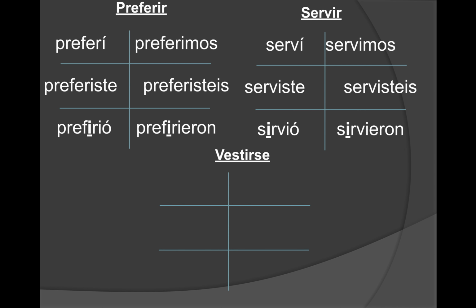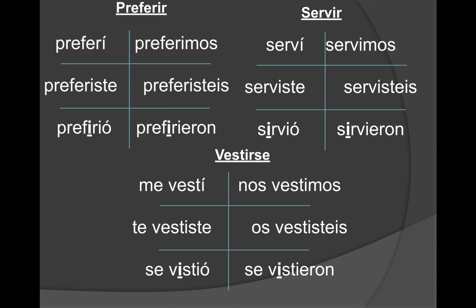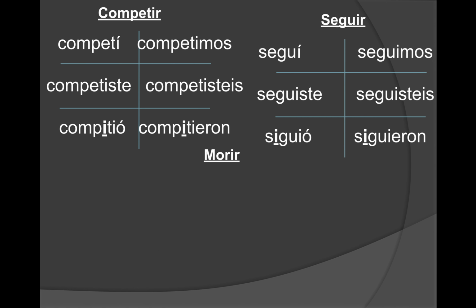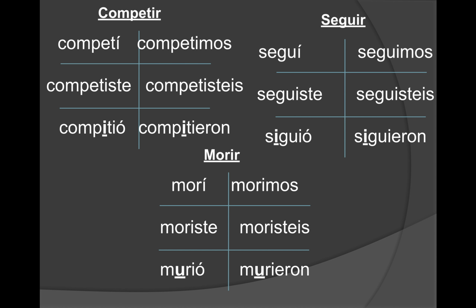Vestirse, again, reflexive and stem change. So it's going to become me vestí, te vestiste, se vistió, nos vestimos, os vestisteis, and se vistieron. I'll throw the other verbs up so you can get those down if you'd like to pause to copy those down. Again, the bottom forms are going to change. Compitió, compitieron, siguió, siguieron, murió, and murieron.